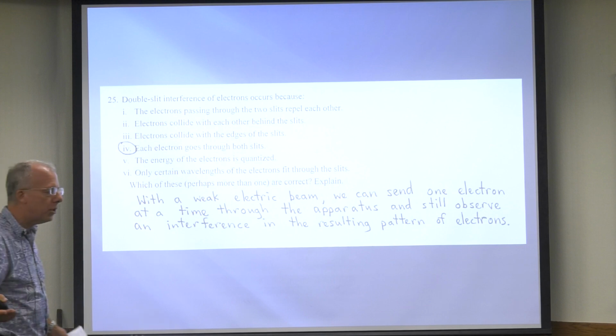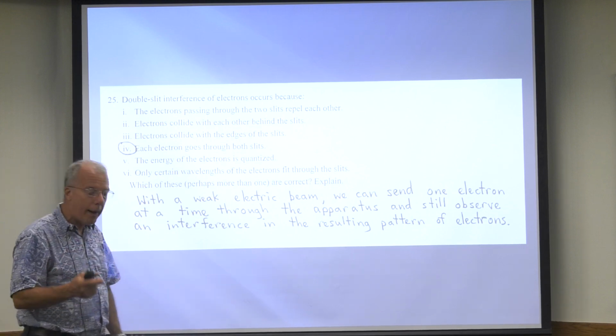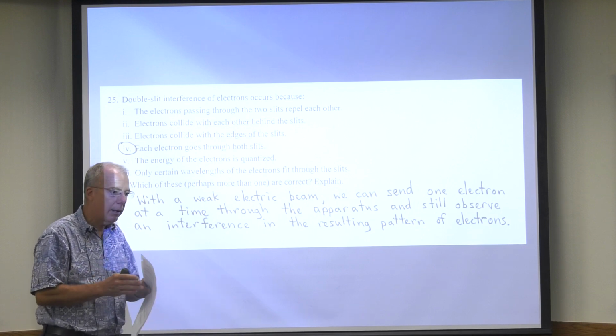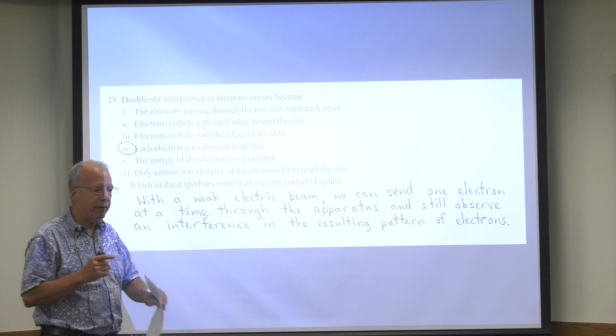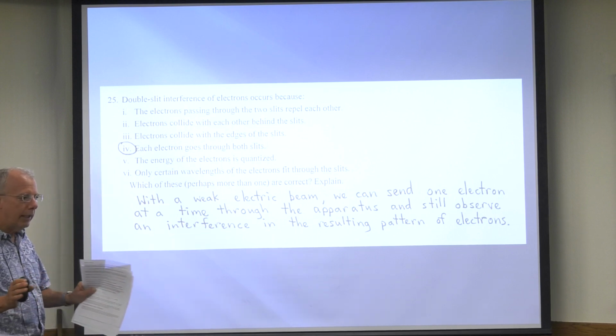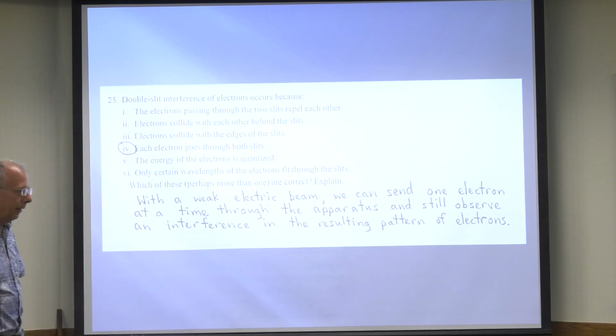Well, how can that be? I mean, what's it interfering with? Itself? No, the point is that the electron acts like a wave, right? And so you have to think of it like that. The electron acts like a wave. So you're not just having one electron go through the double slit. You're having the electrons acting like a wave, and the entire wave is going through both slits. And that's how you're getting an interference pattern.